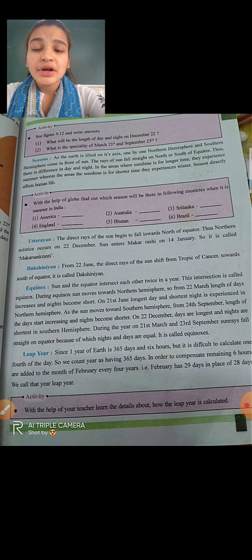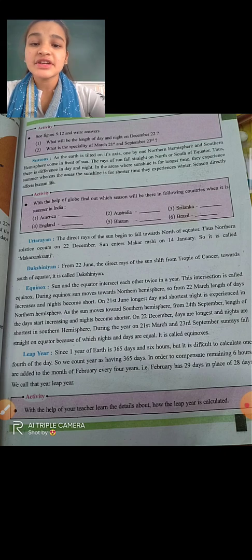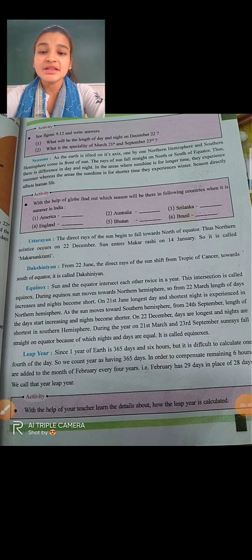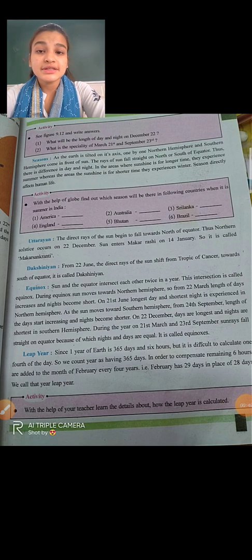So, we have seen in the figure what the length of the day and night was on December 22. Take out your textbook and see the figure, and this is your homework. You have to find and write the length of the day and night on December 22 first.